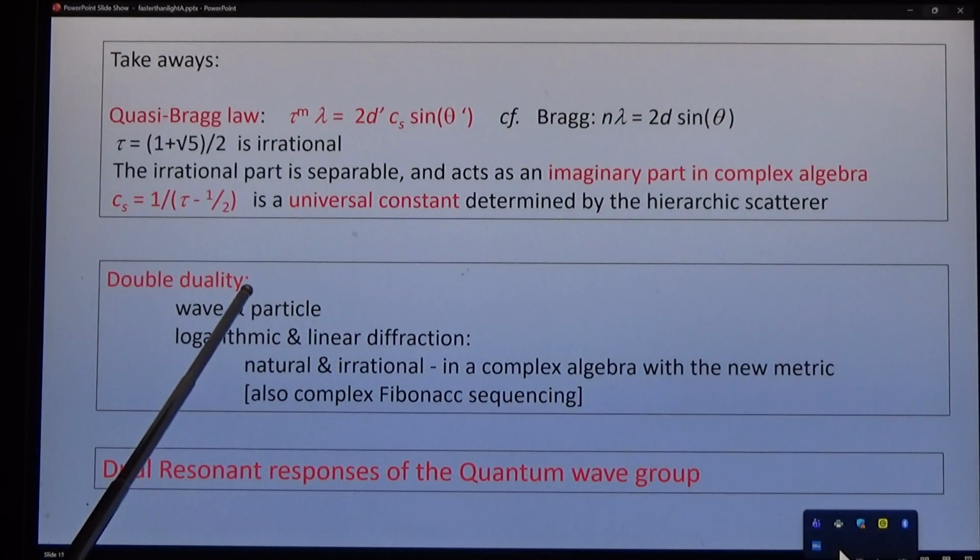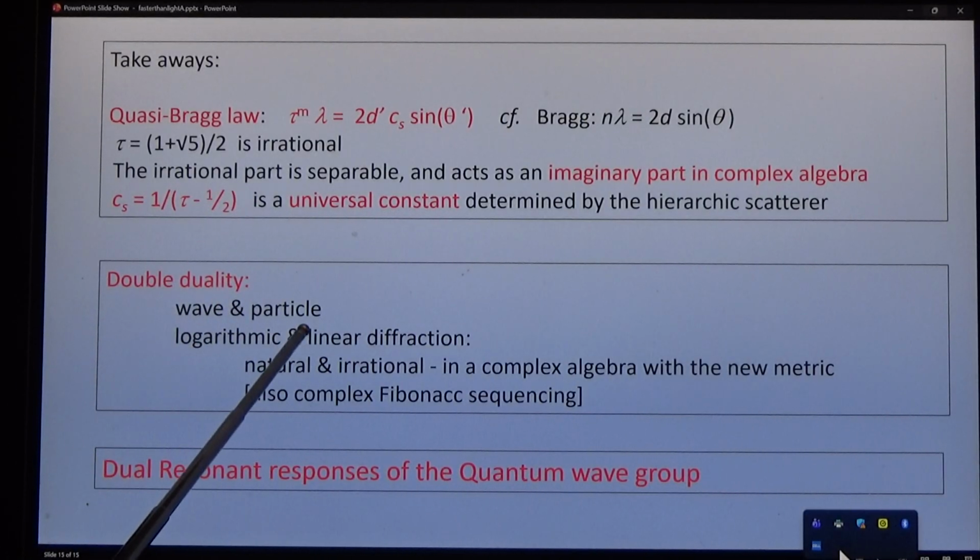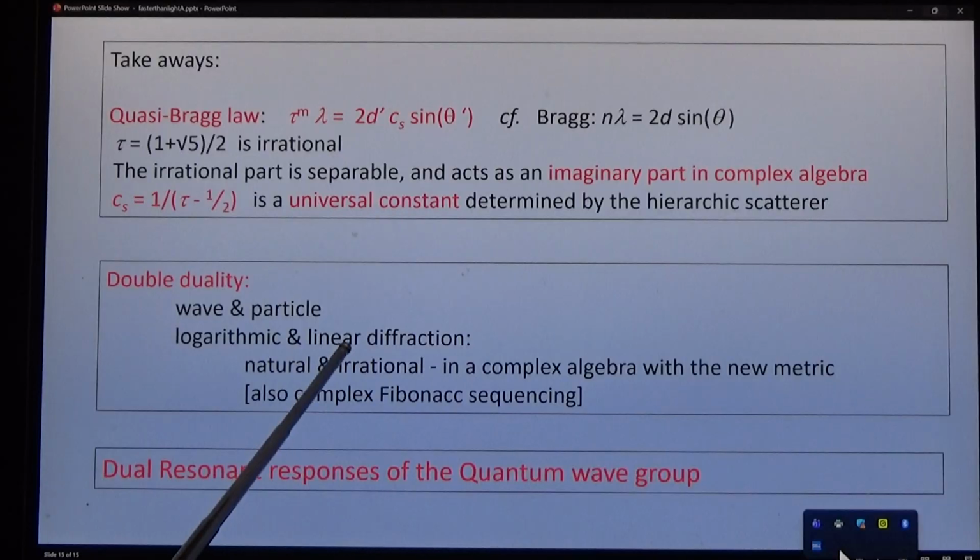In double duality, we have a wave and a particle, logarithmic and linear, natural and irrational, the dual resonance responses of a quantum wave group. If it's a particle and a wave.